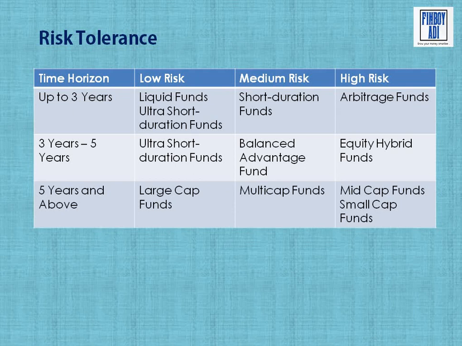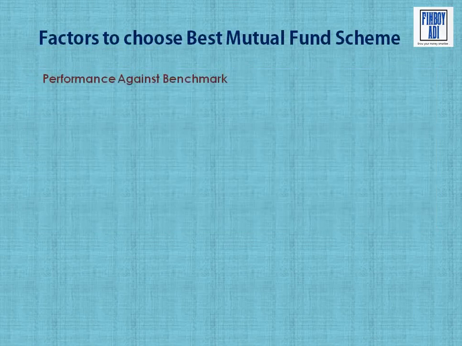So these 3 factors you need to consider first to choose the mutual fund category you want to invest in. Once you select the mutual fund category, then you have to find the best fund inside that category. So let's see what are the factors you need to consider while selecting the best fund inside a mutual fund category. First thing you have to consider is the performance against its benchmark.